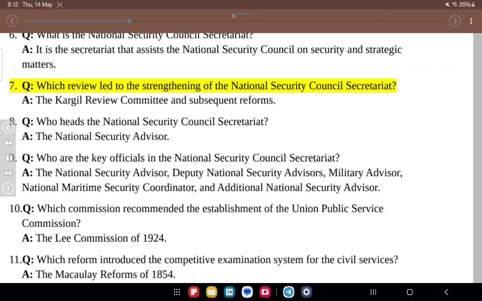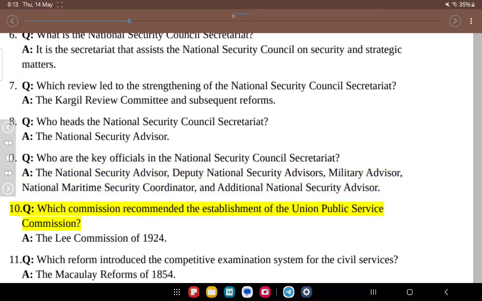7. Q. Which review led to the strengthening of the National Security Council Secretariat? A. The Kargil Review Committee and subsequent reforms. 8. Q. Who heads the National Security Council Secretariat? A. The National Security Advisor. 9. Q. Who are the key officials in the National Security Council Secretariat? A. The National Security Advisor, Deputy National Security Advisors, Military Advisor, National Maritime Security Coordinator, and Additional National Security Advisor.